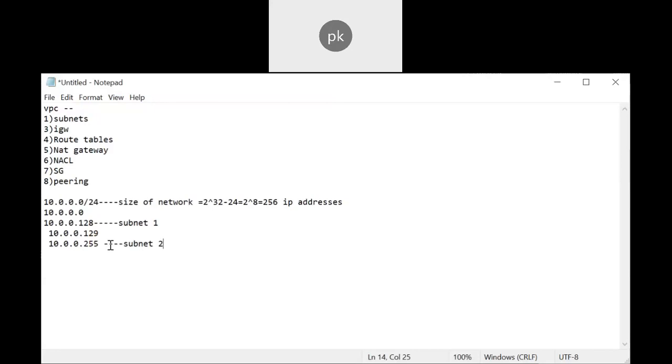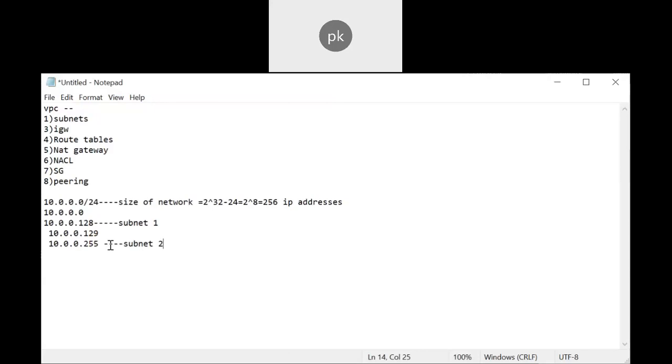In the same way, in AWS, we are creating a VPC, but there is no internet. You are just launching a network, but no internet gateway is attached. So for that purpose, we have a service called Internet Gateway. Each and every time you are creating a VPC or subnet, you need to create an IG, Internet Gateway, that is called IGW, and you need to associate it with the subnet and VPC.